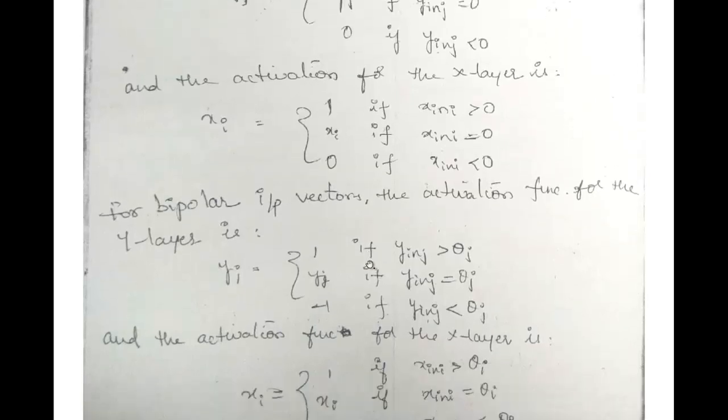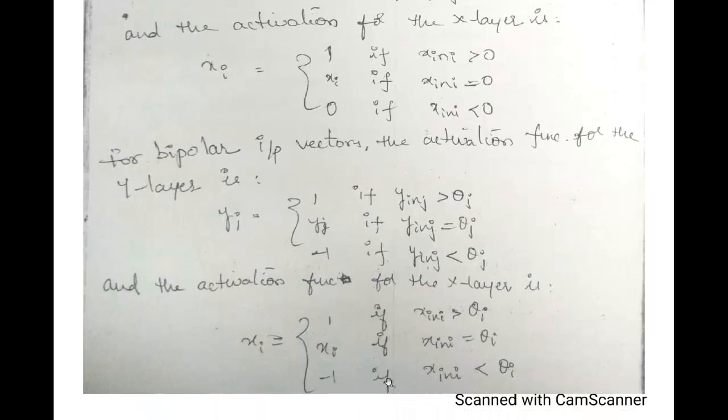For all the above conditions you use 1 and minus 1, and here instead of 0 you have the threshold theta: theta j for the output layer, and theta i for the input layer.